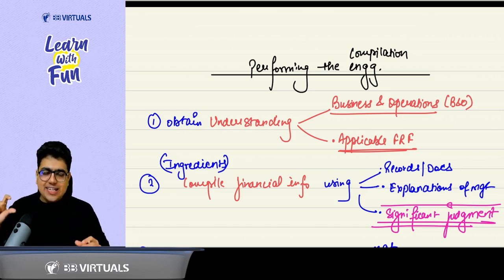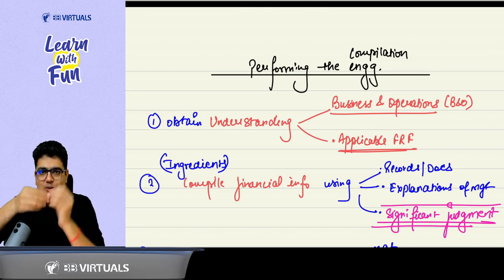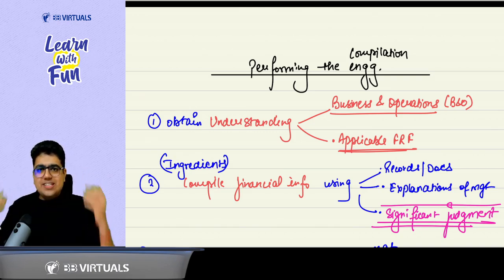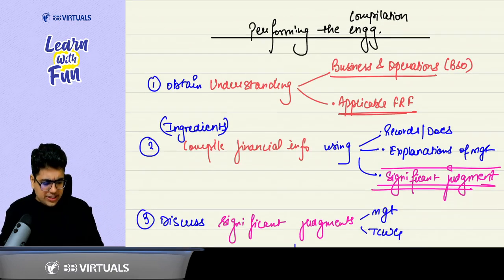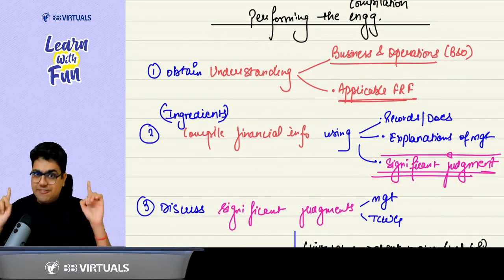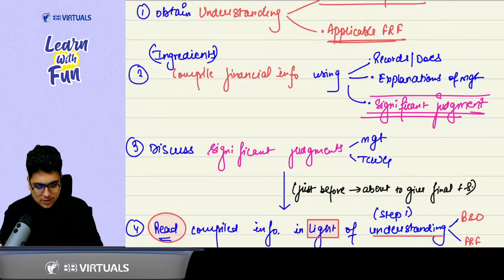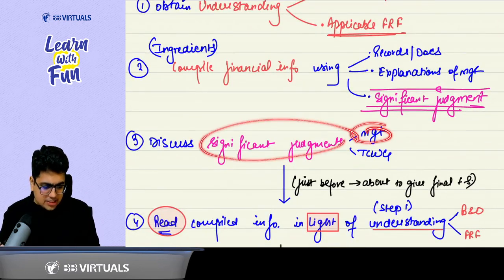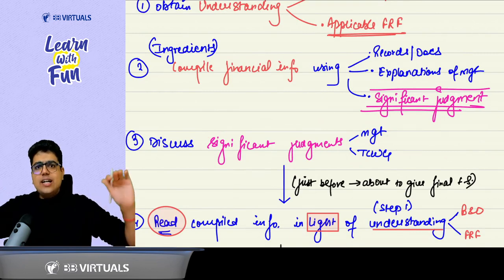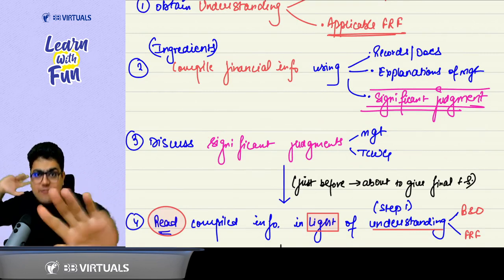For this dish of financial statements, you need some ingredients: accounting information, information and explanations, records and documents. And you also need what? Significant judgment. Very important. Since significant judgment is very important, discuss it, understand it better. So discuss the significant judgments with the management and TCWG. Once you are done with it, ready to issue the report? Wait.